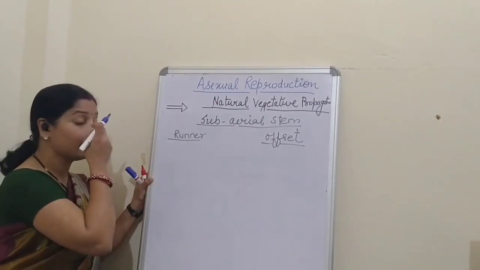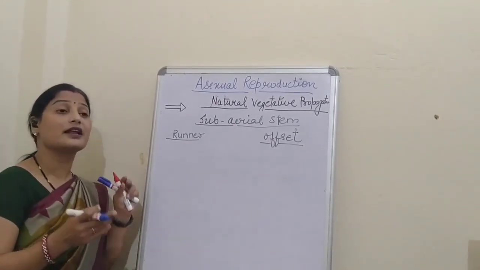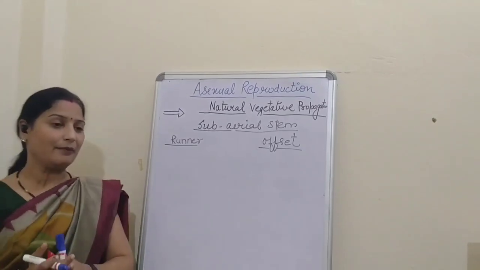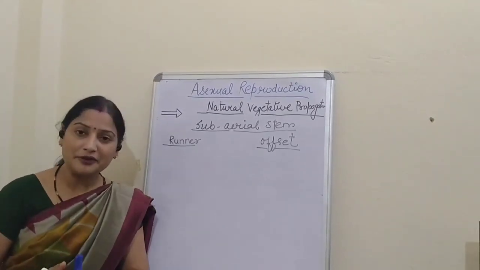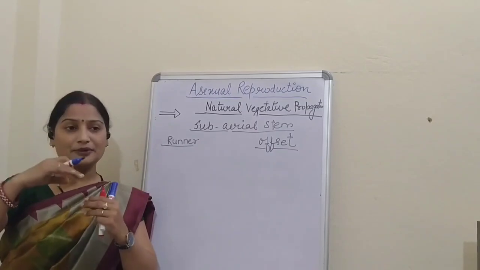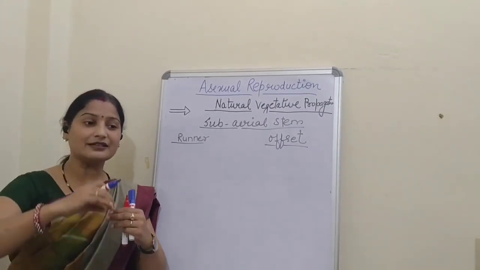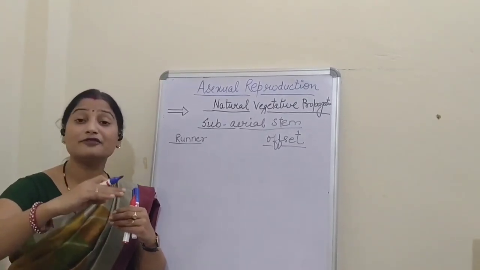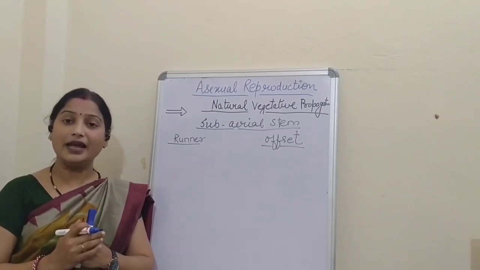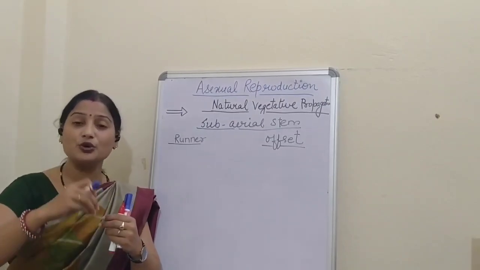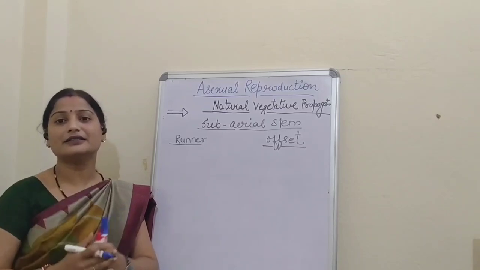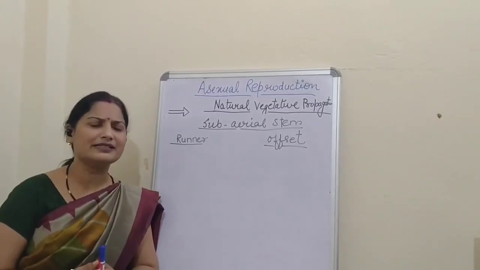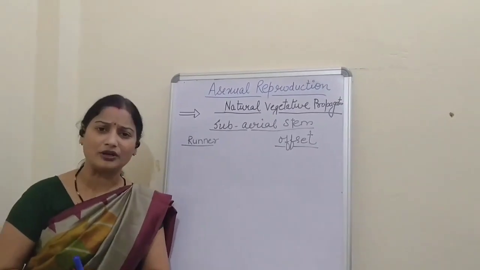Let us start with the runner. In some plants, the stem runs parallel to the surface of the ground, and at the different nodes a new plant germinates. The common example is dhoop grass, Cynodon.